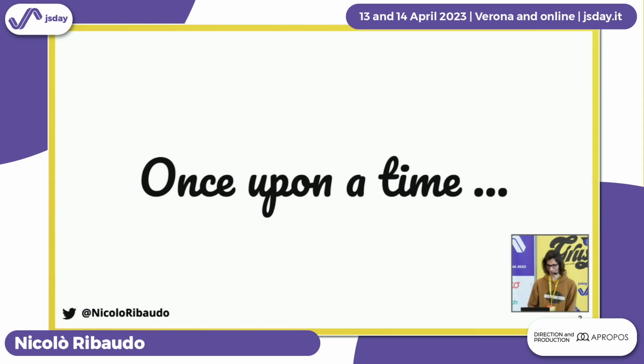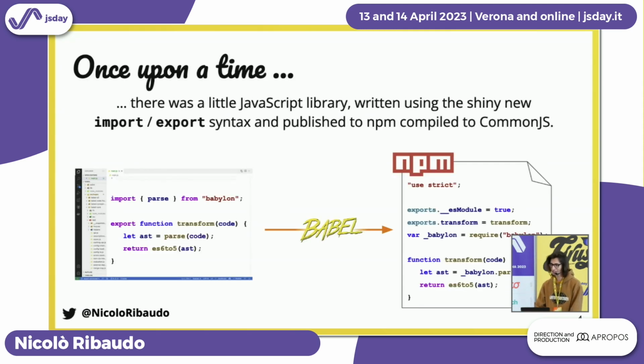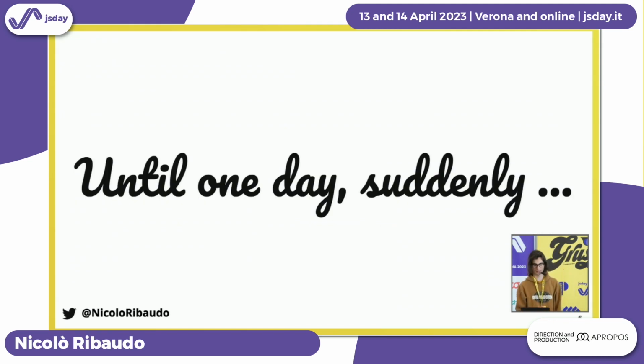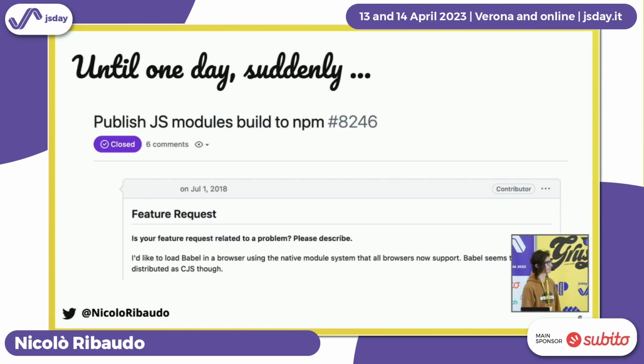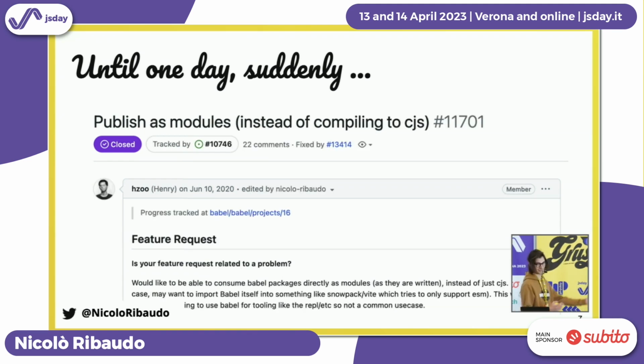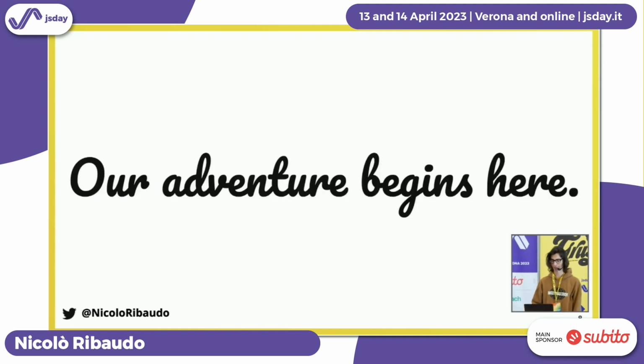Once upon a time, there was a little JavaScript library written using the shiny new import export syntax and published on npm compiled to CommonJS. And it was just living its life, helping millions of developers ship their JavaScript code. Until one day, suddenly, an issue arrived in its life. And nothing was ever the same anymore. Not only one, other issues too. And our adventure begins here.